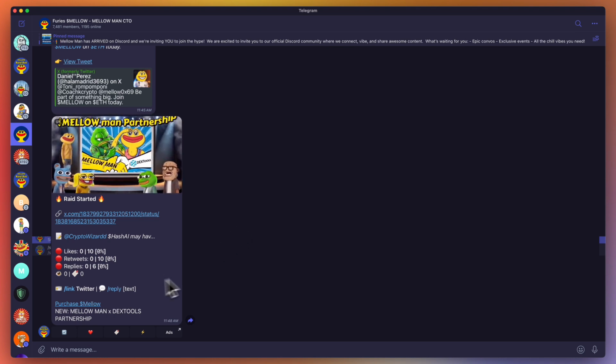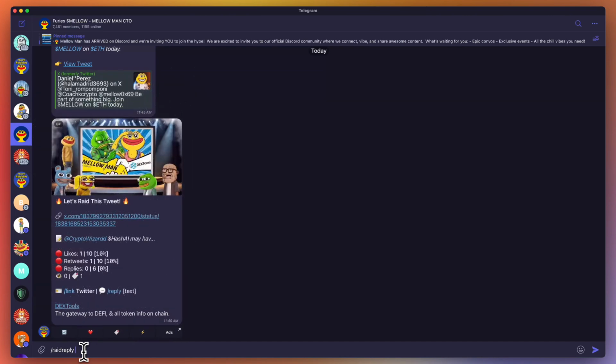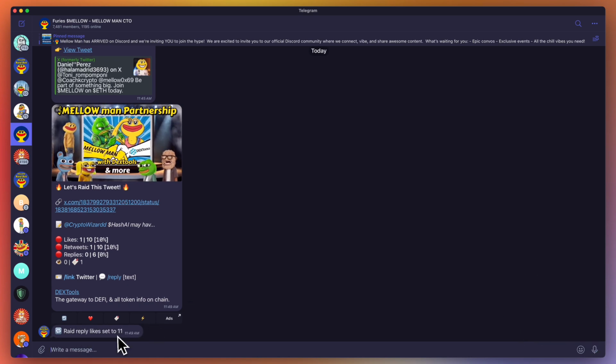If you also want to change the targets of these smart replies, because you see right now they're at 10, 10, and 6, all you have to do is do /raid reply, the target you want to do. I think it's, we'll do likes, and you can set it to like 11 or something. And there you go. That will change the targets here on the next one.